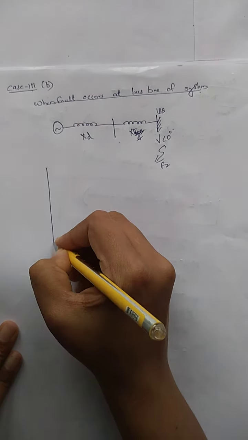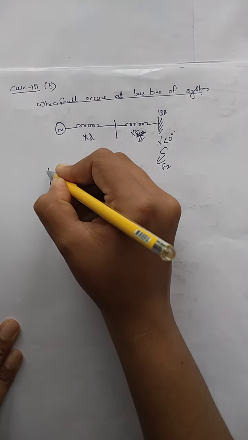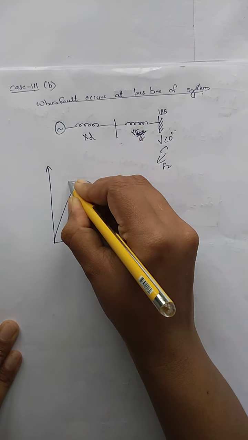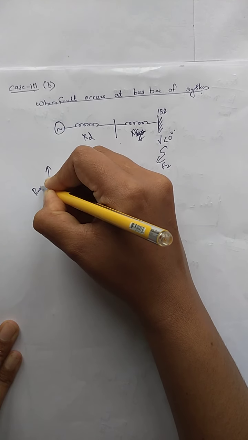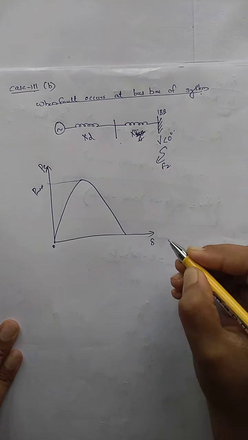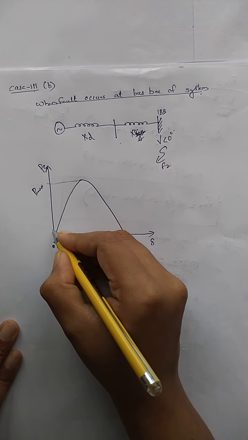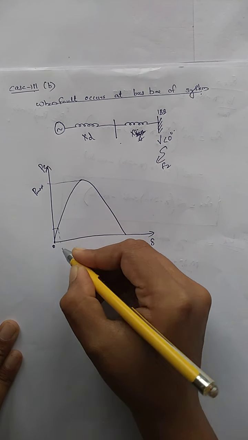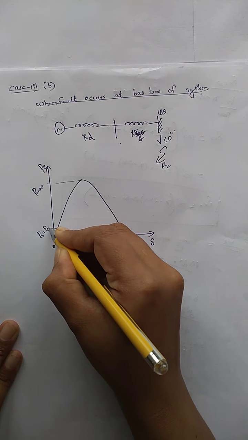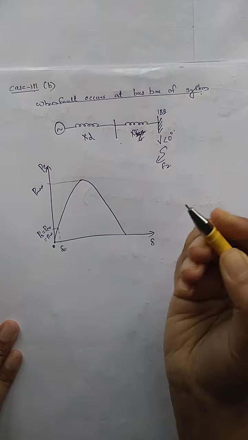Again I have to explain it with reference to my power angle curve. With reference to the power angle curve, this is the maximum power that can be transferred. So this is 0, this is the rotor angle delta, and in the initial case at delta 0, my system was steady, that is PE0 is equal to PM0.